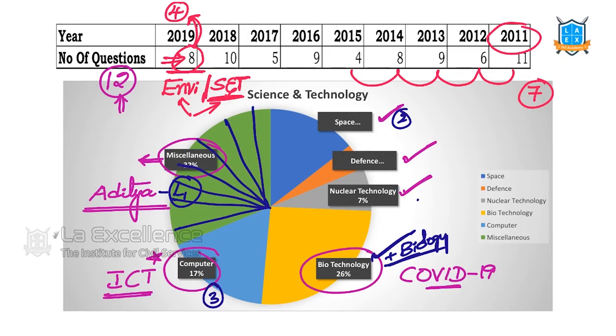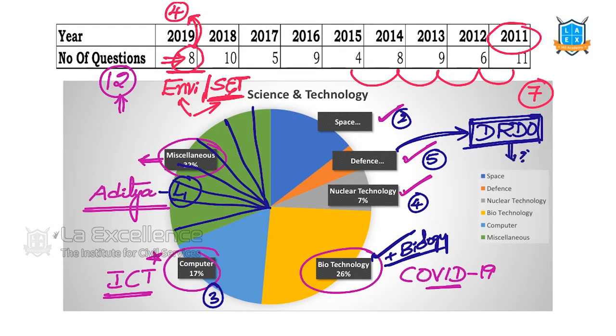And then nuclear technology, defense technology. Recently DRDO is very active. Especially in the last 2 months, there are many news articles with regard to DRDO. How does DRDO function? What are the new achievements of DRDO? They have brought in many indigenous technologies. What are these indigenous technologies? ISRO was the hero for last year, 2019. But for this year, DRDO is the hero.